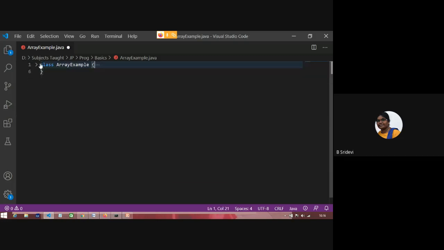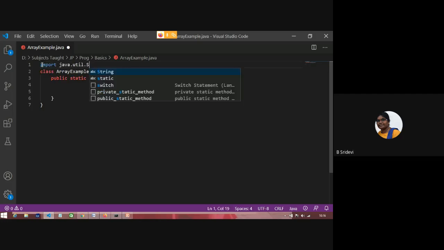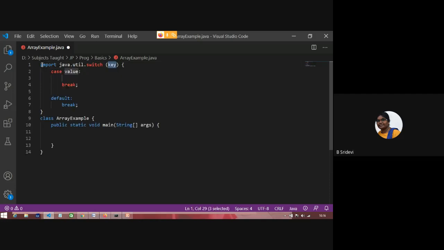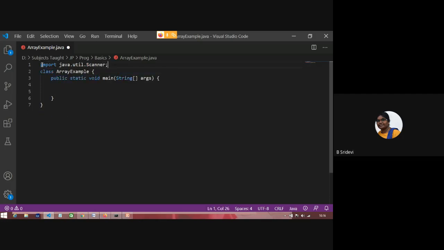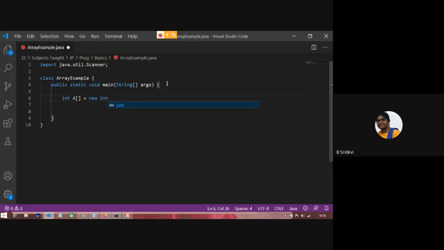Now I want to read numbers from my keyboard. So to read numbers from my keyboard, I need to import Scanner. How to import? See, I am writing the program from scratch. If you still have any problem, check here. I have imported Scanner. Now I want an integer array. I am declaring that. What is the size of the array? I want to give it through the program.